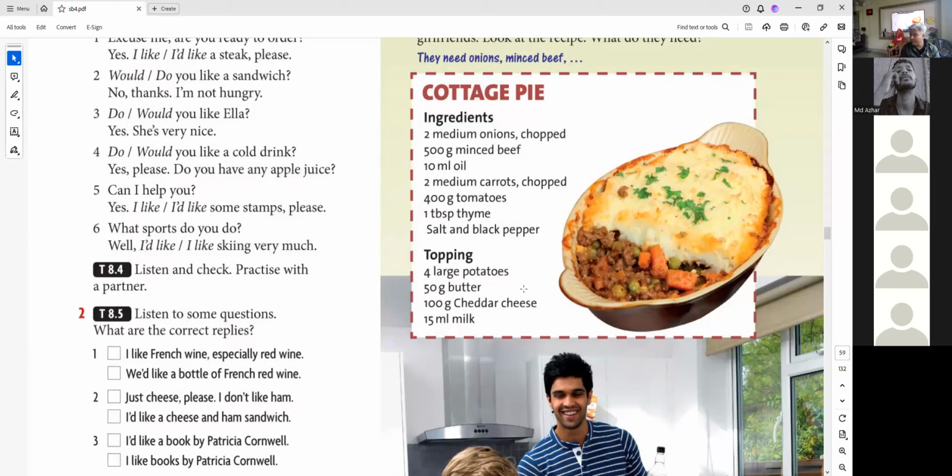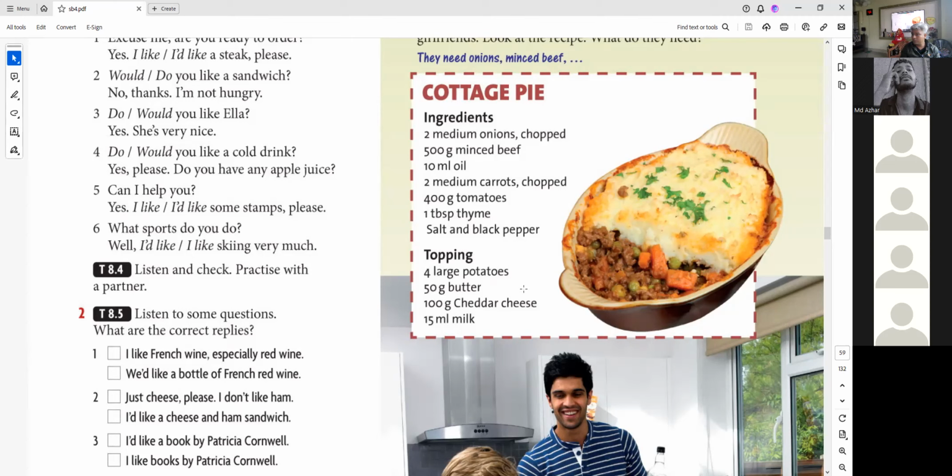We need onions. Oil. We need tomatoes. We don't need carrots. Oh, yes, we need carrots and tomatoes. Black pepper. Salt and black pepper.